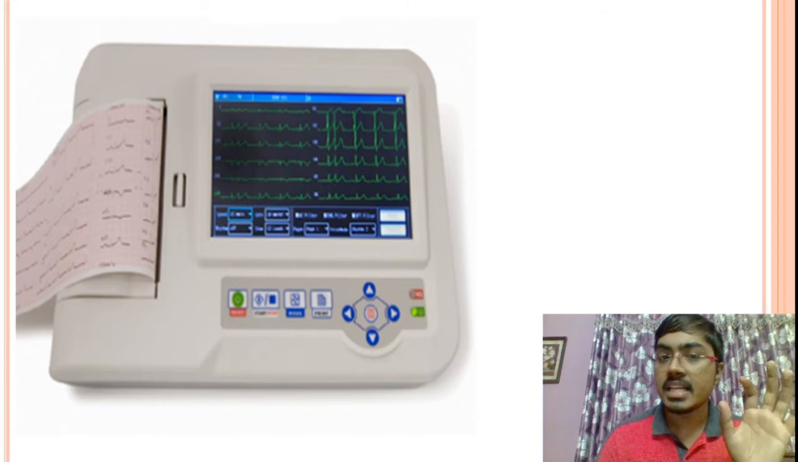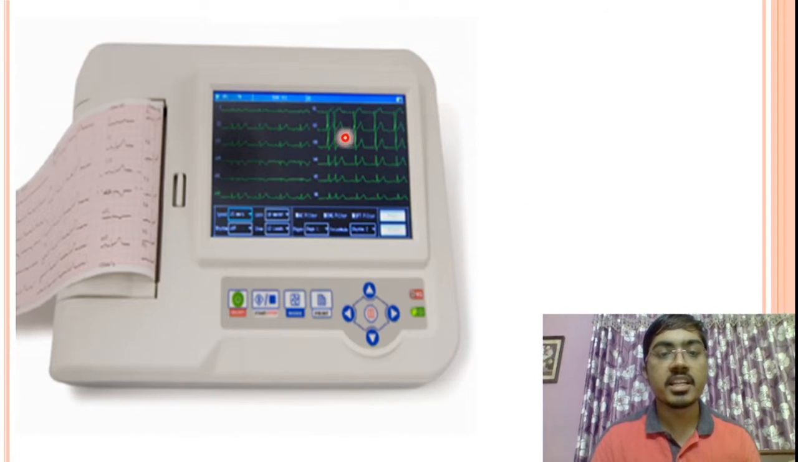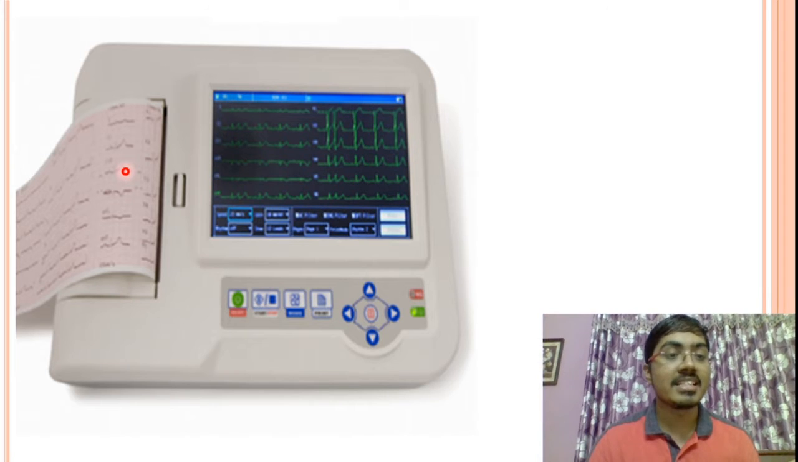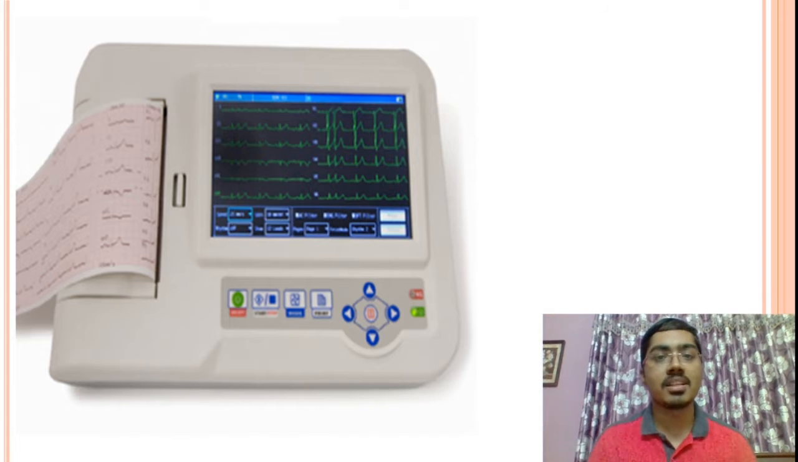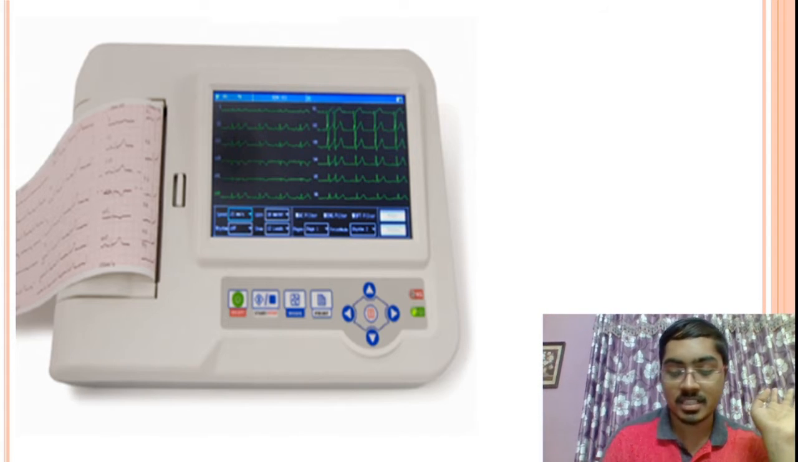This is the ECG machine. You see, you have a screen over here. It shows the real-time recordings. And this is the printer. An inbuilt printer is there in the ECG now. So it will record everything and it will give you the printout. Take this printout to a doctor. The doctor will analyze and give you the result after that.